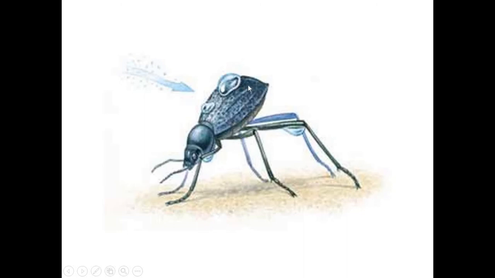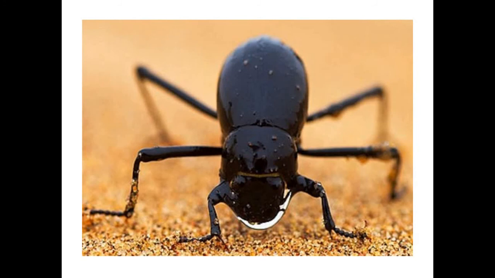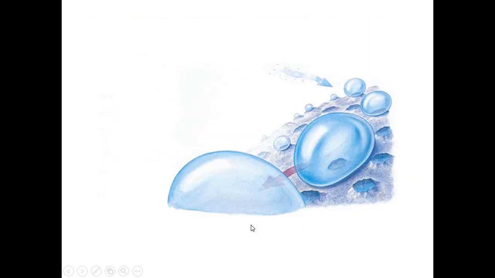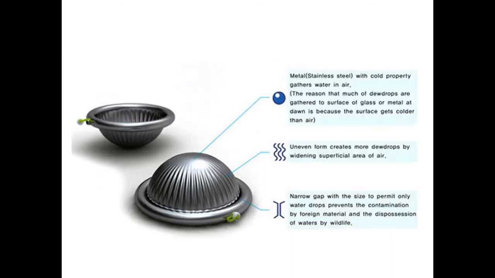And it has some pathways to guide the water droplets to the mouth. So for the whole night, it is in this position. In the morning, you can see that the water droplet is in its mouth. So it will drink. So this is how it collects water in the desert.